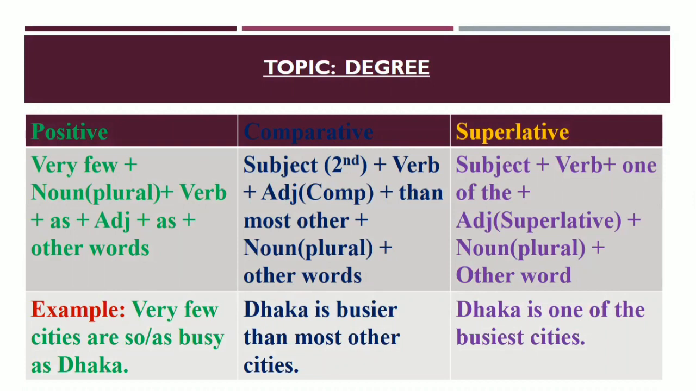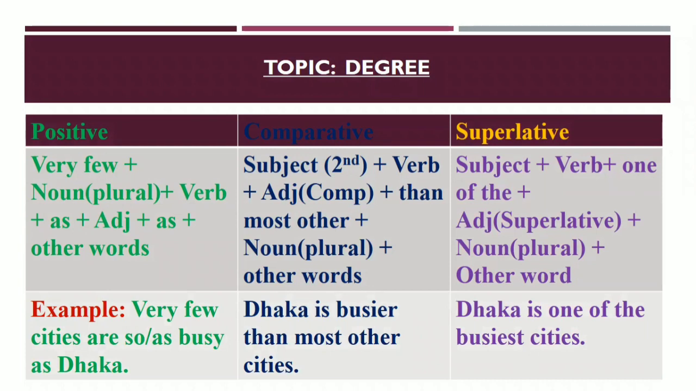Now look at the example to make it more clear, okay? Here very few cities are so, or as you can use, busy as Dhaka. So very few cities are as busy as Dhaka, or you can say very few cities are so busy as Dhaka, okay? So according to the structure, look at the example of the comparative degree. Dhaka is busier than most other cities, okay? So noun will be plural form, so as cities. If you write city, it will be wrong, okay, dear learners.